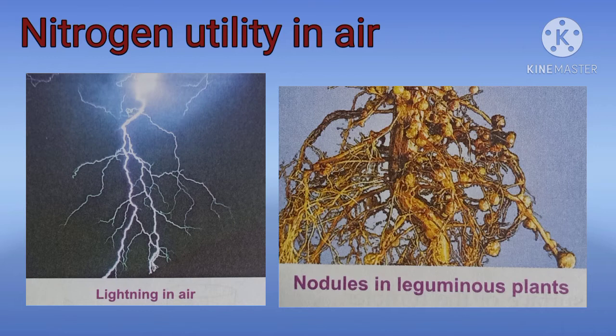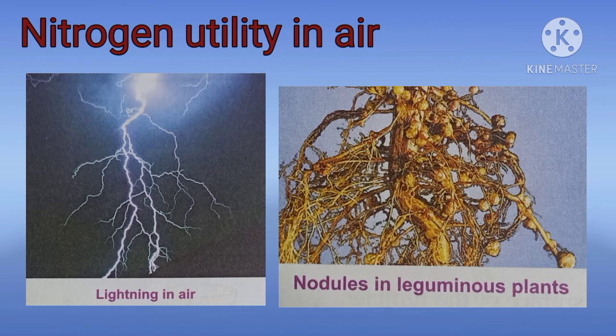And free nitrogen, which is present in air, is converted into nitrogen compounds which are absorbed by the plant and converted to form protein. During the lightning discharge, nitrogen combines with oxygen to form nitric oxide, and this nitric oxide when further reacting with oxygen gives nitrogen dioxide, and nitrogen dioxide further reacts with oxygen and water vapor to form nitric acid.